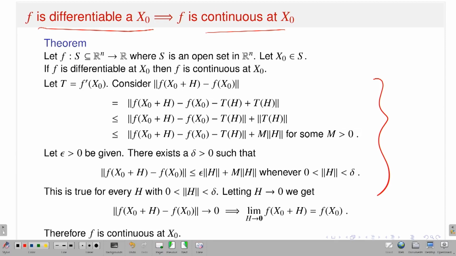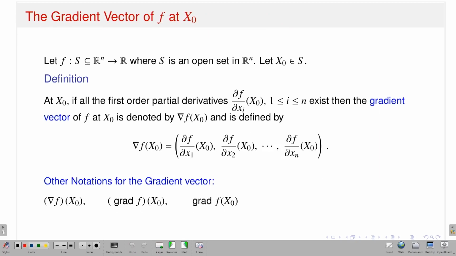Rather, since the existence of total derivative implies the existence of directional derivative and partial derivative, I now need to introduce the notion of what is called the gradient vector. So, given a function f from S subset of Rn to R, where S is an open set, and a point x naught in S, I am going to introduce the gradient vector of f at the point x naught.